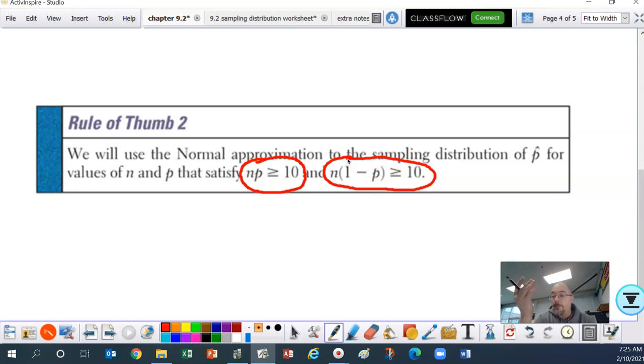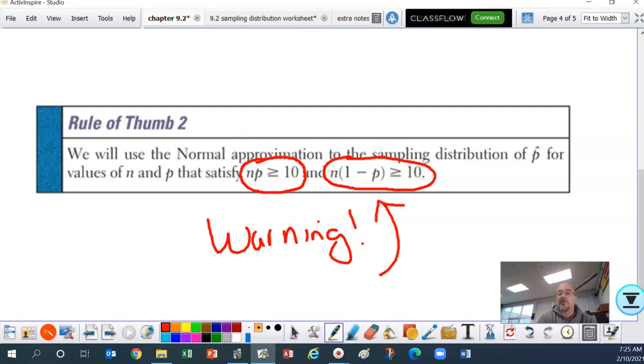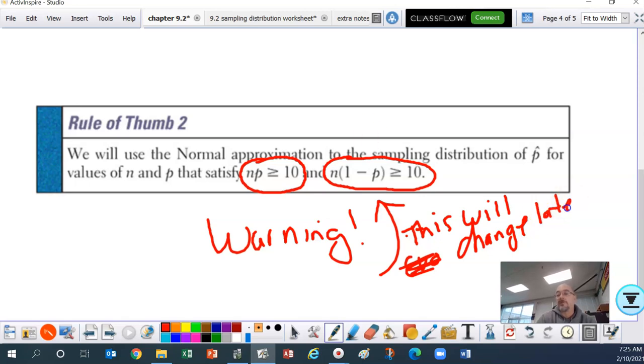Now, I'm going to warn you right now. This will change later. I know that seems really confusing. Well, we learn these rules of thumb, but then it's going to change. Yeah, because there are certain situations where the rule of thumb gets slightly changed. Statistics is full of details, believe me. All right. But we won't worry about that right now.